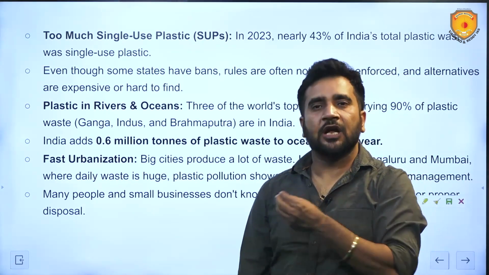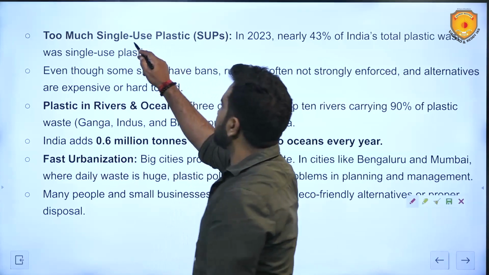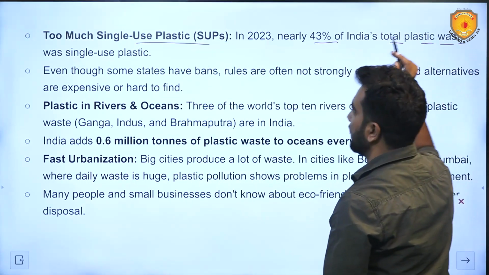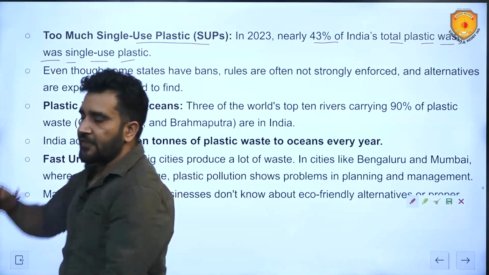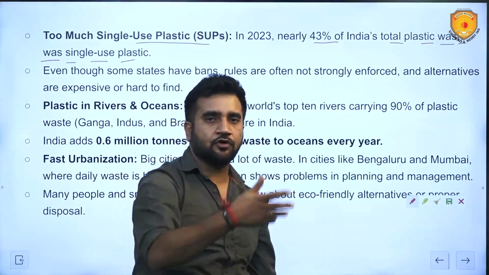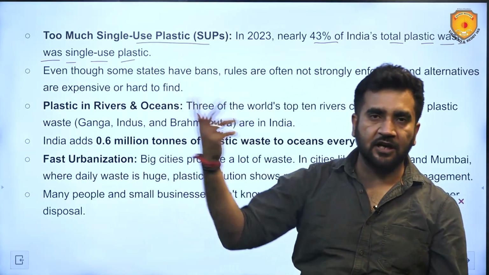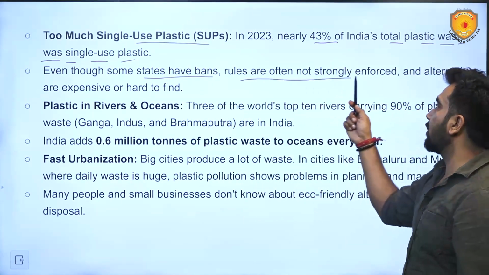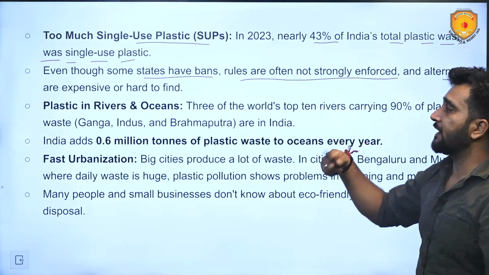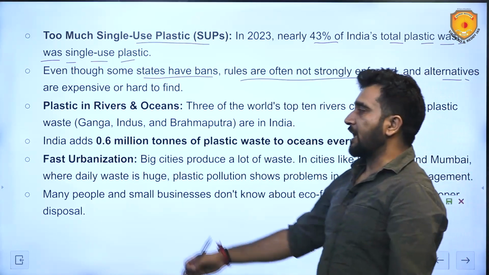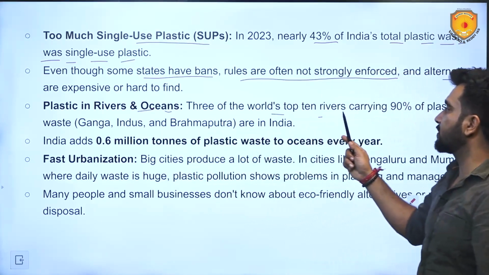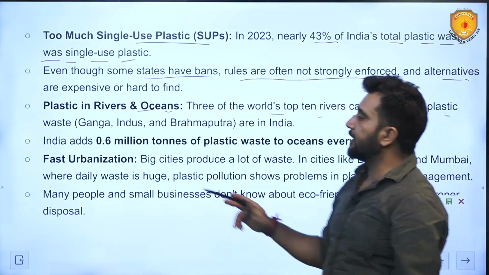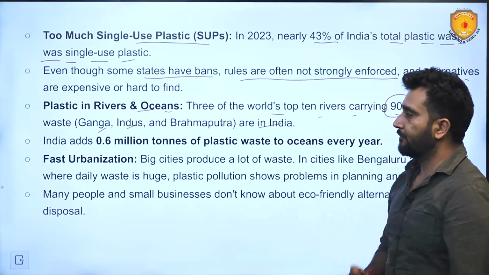And we use single-use plastics a lot. So SUPs, single-use plastics: in 2023, nearly 43% of India's total plastic waste was single-use plastic. When we go for shopping and say, brother, give me a polythene, those polythenes are single-use plastics. Some states have bans. Rules are often not strongly enforced, and alternatives are expensive or hard to find. Plastics in rivers and oceans. 3 of the world's top 10 rivers carrying 90% of plastic waste, Ganga, Indus and Brahmaputra, are in India.